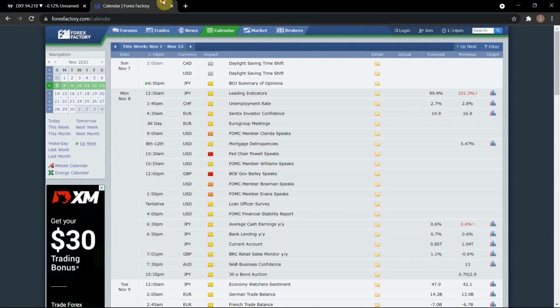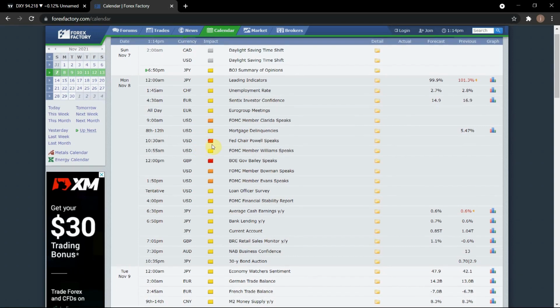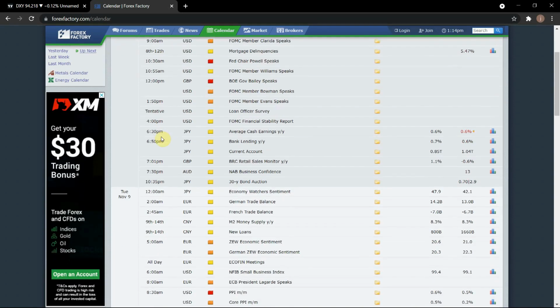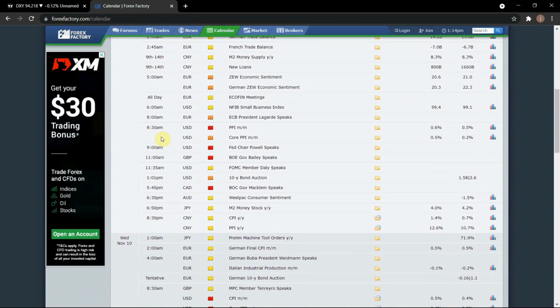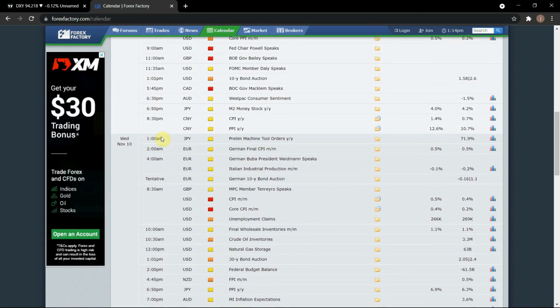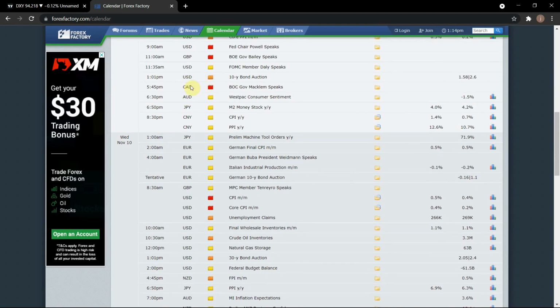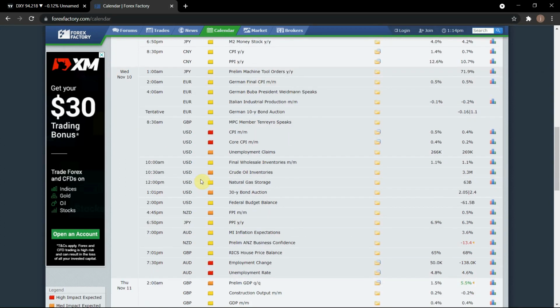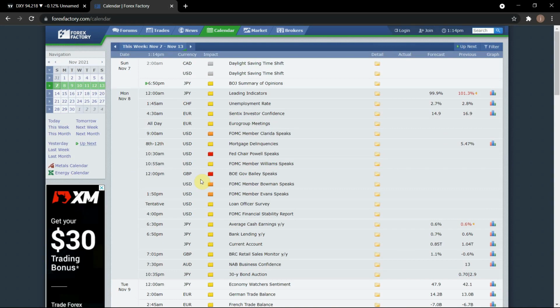Moving on to the Forex calendar. You want to check the Forex calendar to know the days we're going to have high impact news. If you don't know how to trade the news, we mostly advise that you stay out of the market. We expect a pretty nice impact on USD at 10 a.m. tomorrow. Tuesday is also affected at 8:30 a.m., and then we have CAD and GBP at 11, and so on. You could check the Forex Factory calendar to have more details about the impact of news on the Forex market.